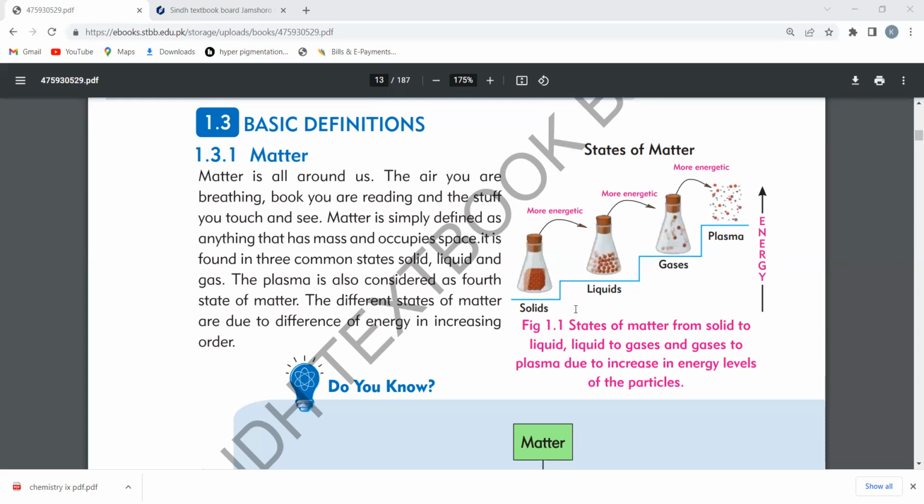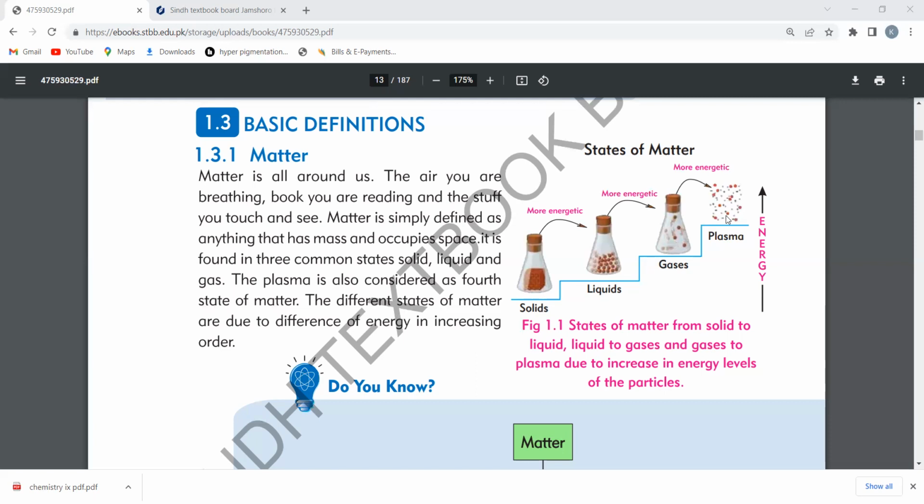We will discuss plasma, as it's a very highly energized particle. Solid, everybody knows, is everything which has definite shape and definite volume. Everything which has no definite shape but definite volume is called liquid. And any matter which has neither definite shape nor definite volume is called gas.